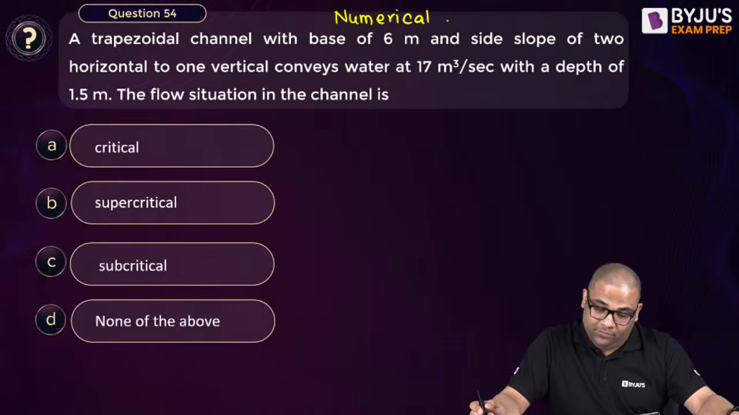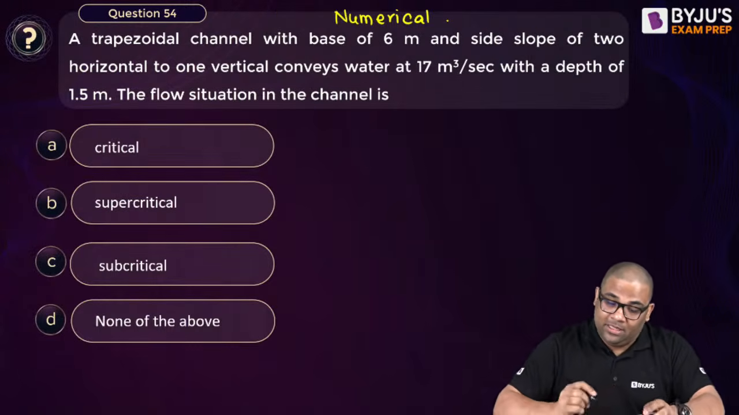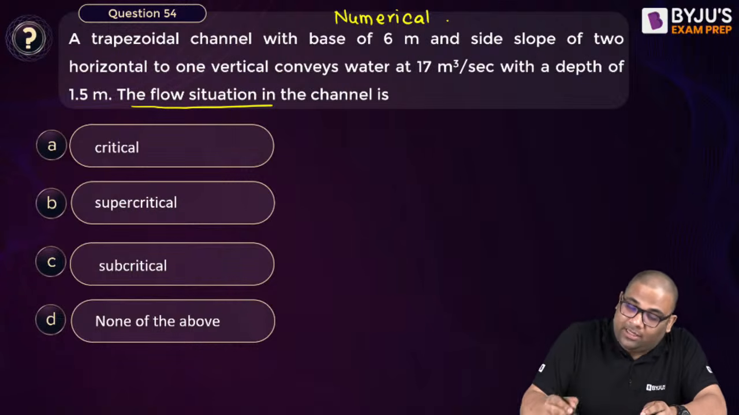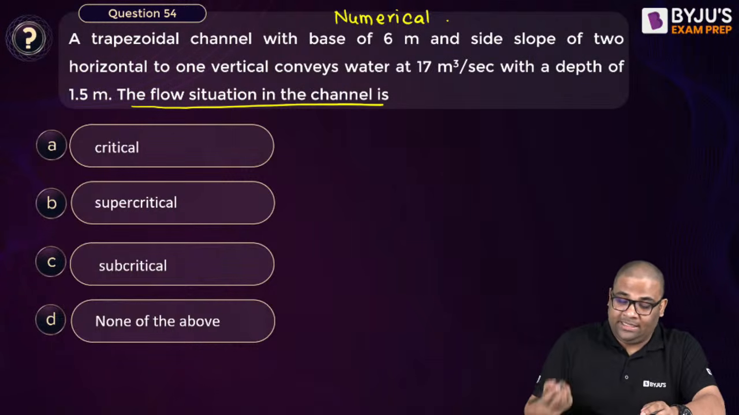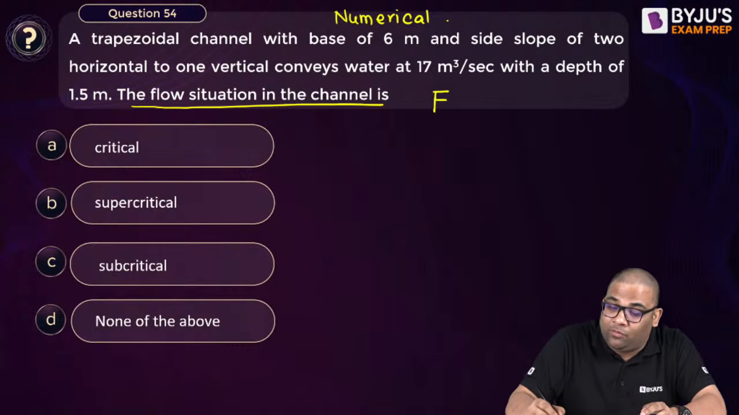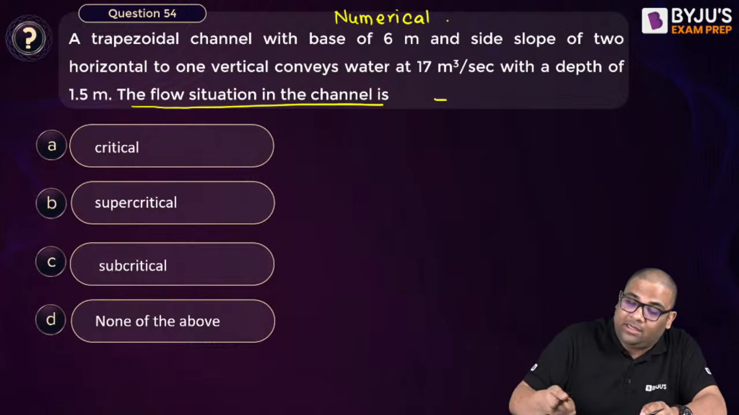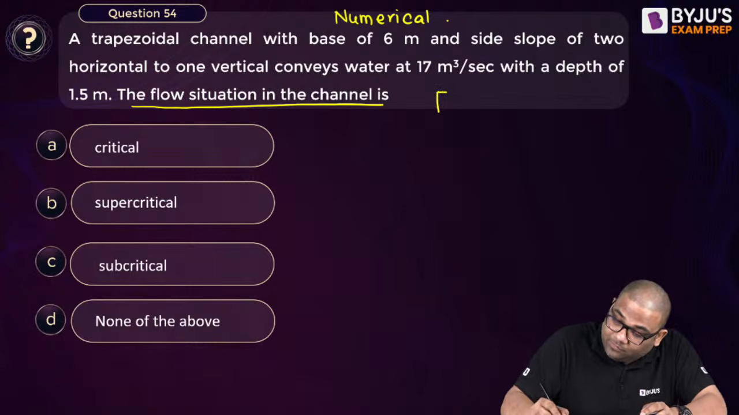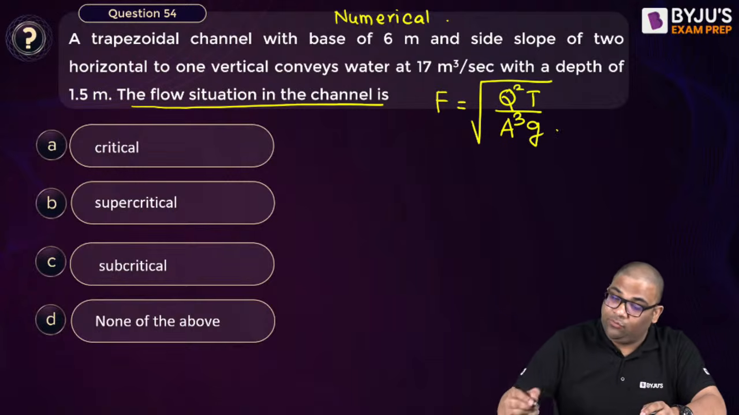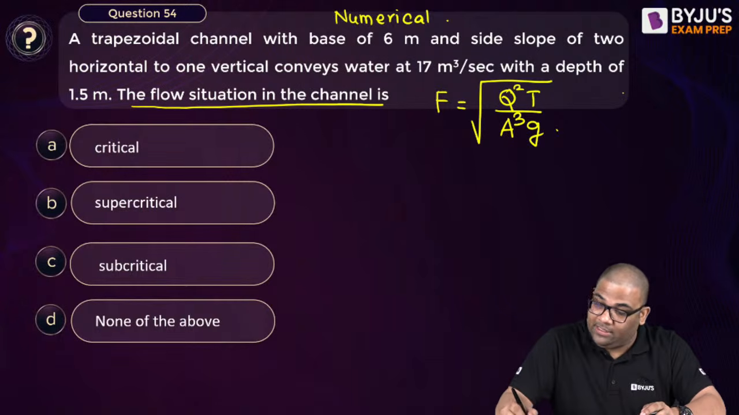Okay. The 51st question also we did. Many questions we did. You see this question. They're asking what is the flow in the channel? Is it critical or subcritical? How to judge? You can find out the Froude number. If the Froude number is equal to 1, then critical; greater than 1, supercritical; less than 1, subcritical. Now what is the Froude number? The Froude number is square root of Q square T by A cube g. Q is given as 17.